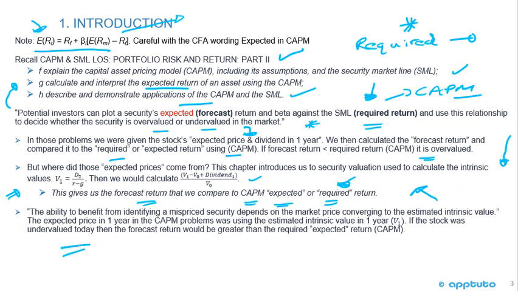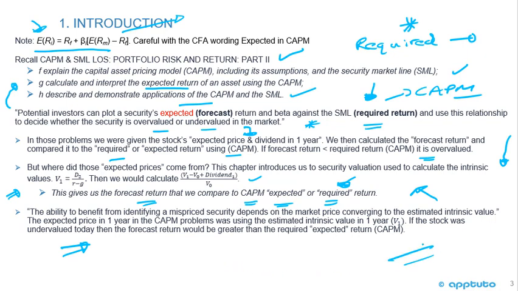So this last thing here on this slide is that the ability to benefit from identifying a mispriced security depends on the market price converging to the estimated intrinsic value. The expected price in 1 year in the CAPM problems was using the estimated intrinsic value in 1 year. If the stock was undervalued today, then the forecast return would be greater than the required or expected CAPM return.